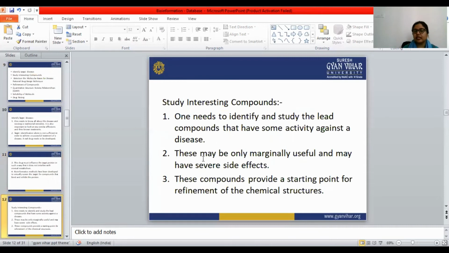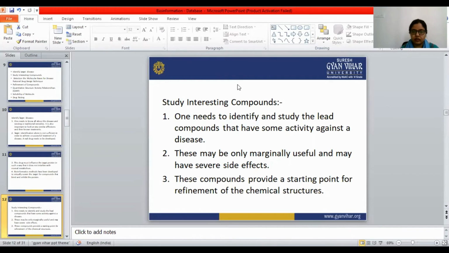Next is to study interesting compounds. One needs to identify and study the lead compounds that have some activity against the particular disease.